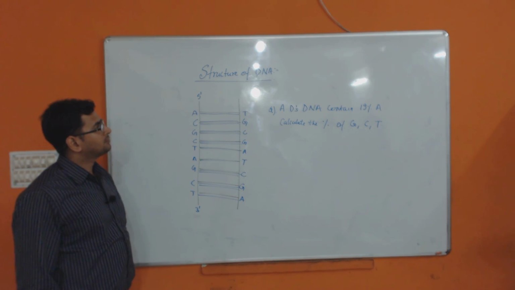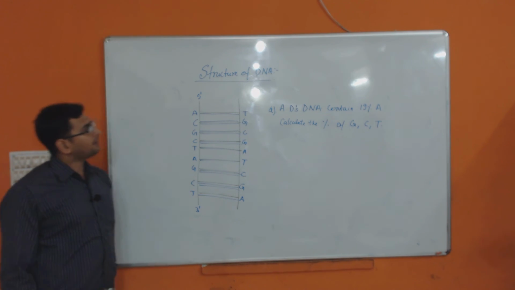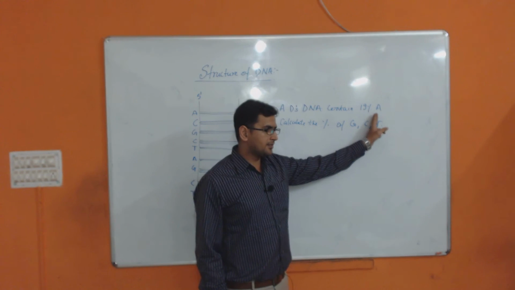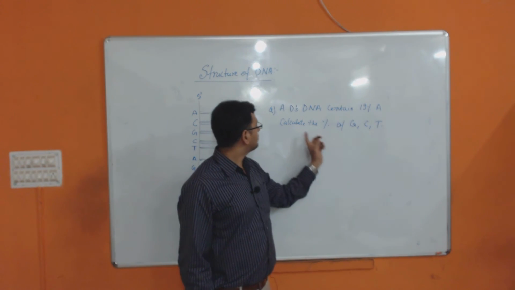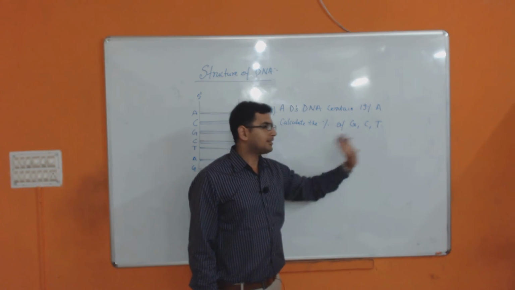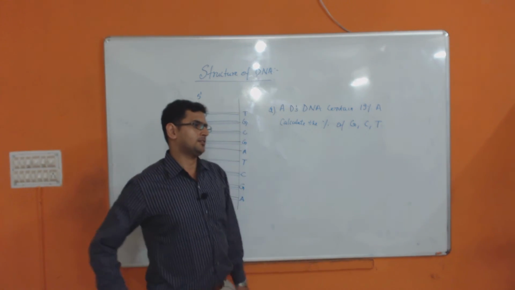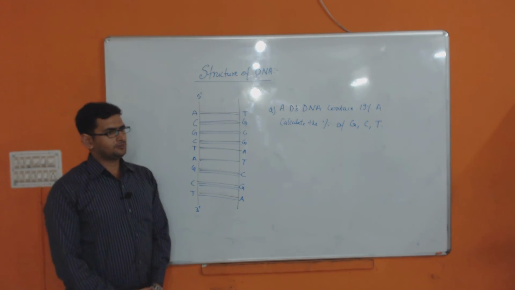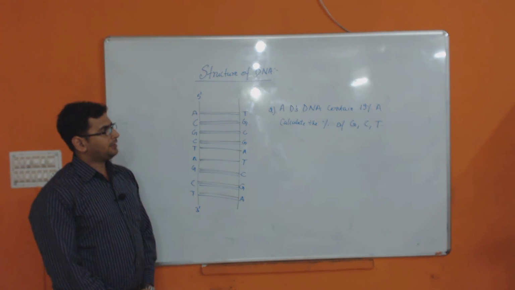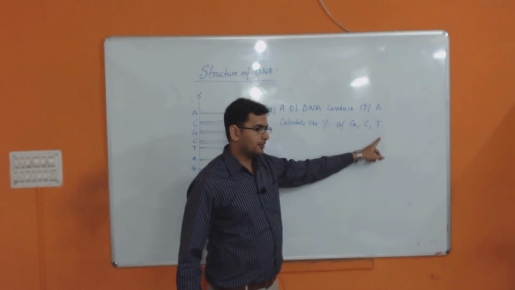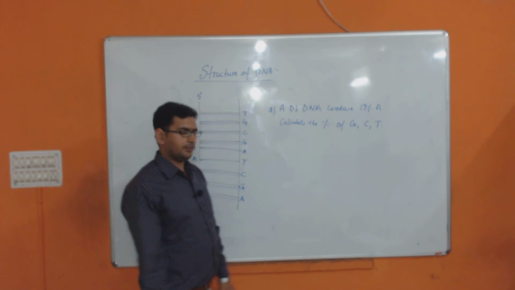Can you do that? It's a double stranded DNA having 19% adenine base. Then how much guanine will be there, how much cytosine will be there, and how much thymine will be there. You have to calculate.